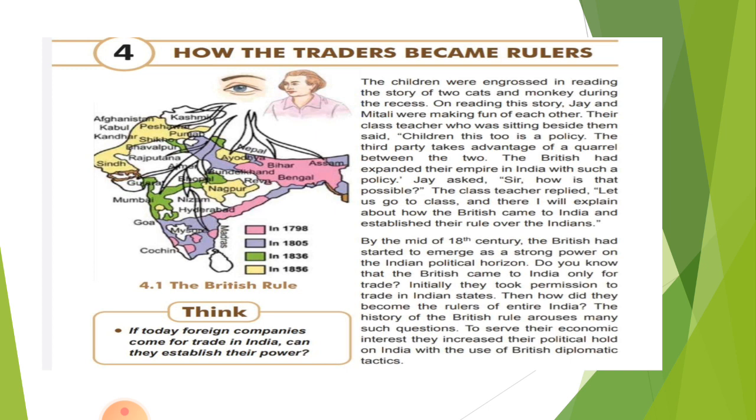See, we'll start now. By the mid 18th century, the British had started to emerge as a strong power on the Indian political horizon. Do you know that the British came to India only for trade? See, this question arises. Did they come only for trade in India, or was their thinking something else also? Initially, they took permission to trade in Indian states.